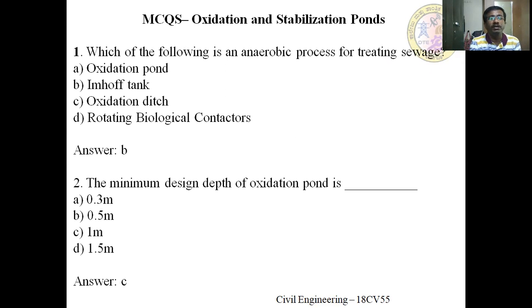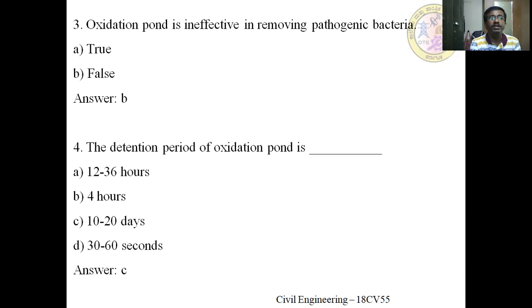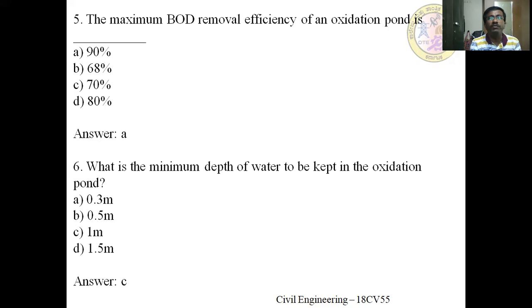Some of the MCQs related to the oxidation as well as stabilization ponds are as follows. Which of the following is an aerobic process for treating sewage? It is IMAF tank. The minimum design depth of oxidation pond is 1 meter. Oxidation pond is ineffective in removing pathogenic bacteria. It is false. The detention period of oxidation pond is from 10 to 12 days. The maximum BOD removal efficiency of an oxidation pond is around 90%. What is the minimum depth of the water to be kept in the oxidation pond? It is around 1 meter.